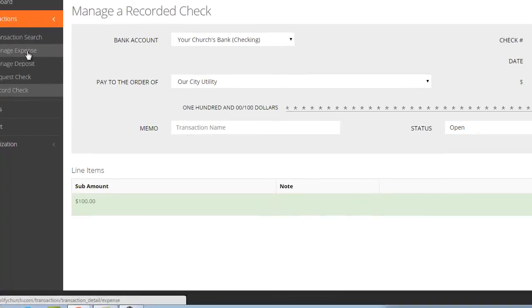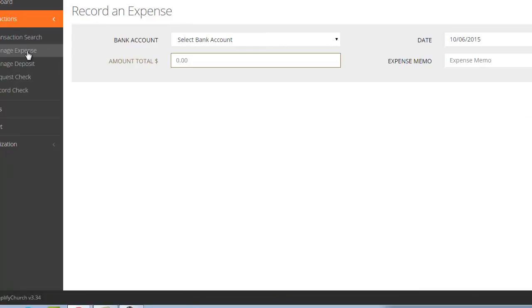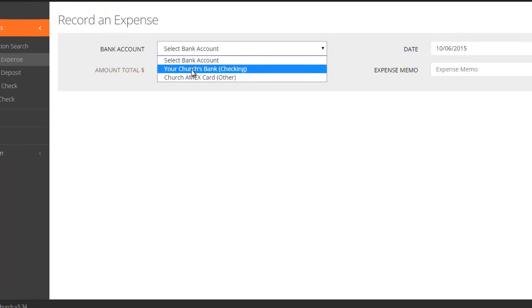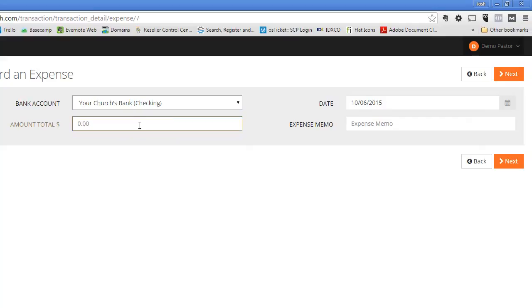Another item you can do within here is to manage an expense. So this would be if you took the church's debit or credit card and used it to buy coffee or something, or even go to Walmart, anything you use it for. If it was the debit card, chances are you're going to tie that against the church's bank checking account. Today, let's say we spent $15.